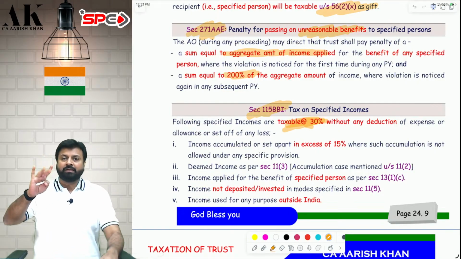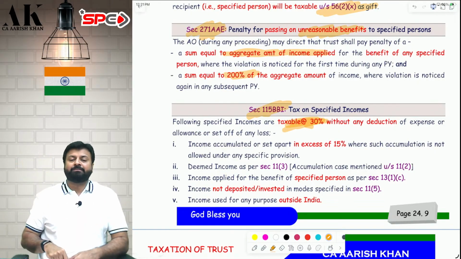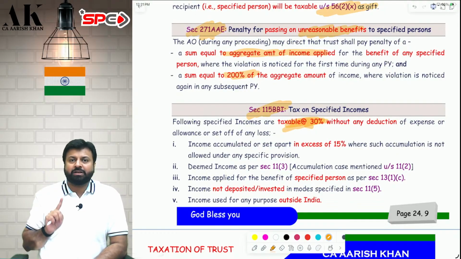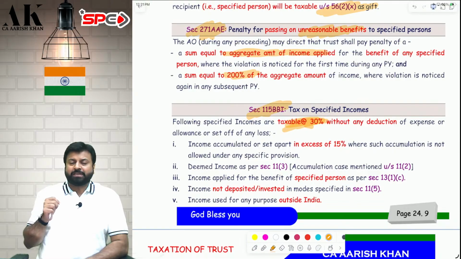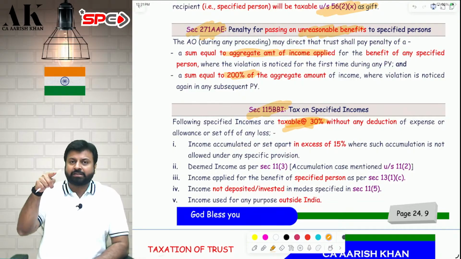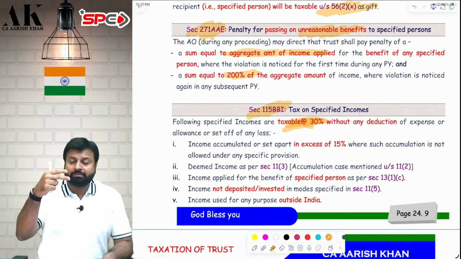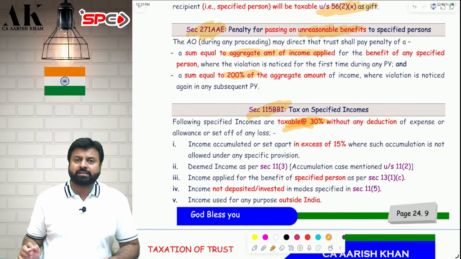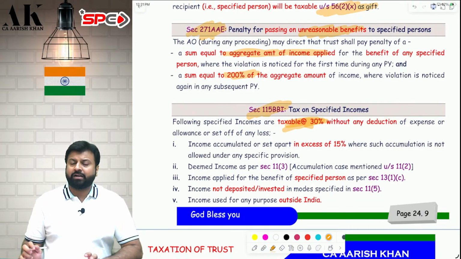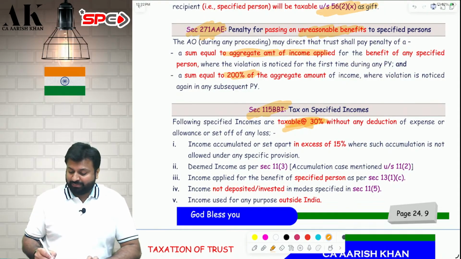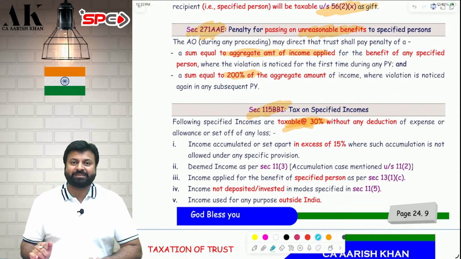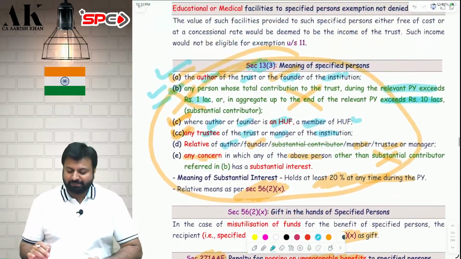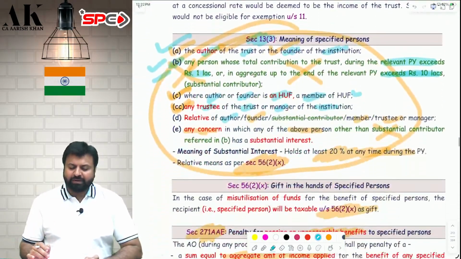4 consequences. 3 in the hands of trust, 1 in the hands of recipient. First, the trust will not get exemption for that 3 lakh rupees, which is unreasonable benefit to whom? To the specified person. Second, the recipient will be liable to tax. Third, the trust will be liable for penalty. First time 100%, subsequent time 200%, and the fourth, the trust will be liable for 30% tax on that particular amount which is applied unreasonably. Dangerous consequences. Be very careful with this. Very dangerous consequence. Coming back to the discussion. Now there is one technical issue.